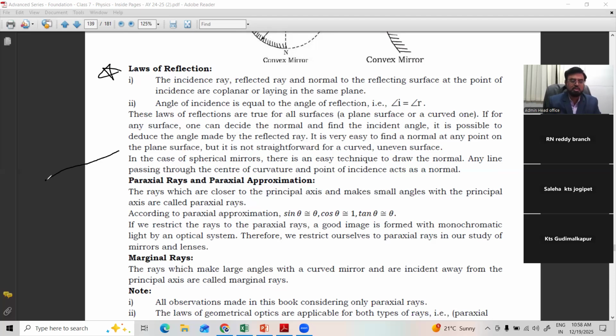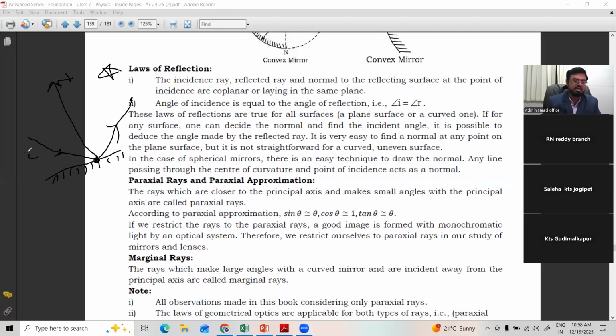Suppose we have one reflecting surface, either curved or plane. We are making light incident on the mirror here, and it reflects back as per the definition. Here, when you draw a perpendicular, it is called the normal. The normal is the perpendicular drawn at the point of incidence or reflection. Right?